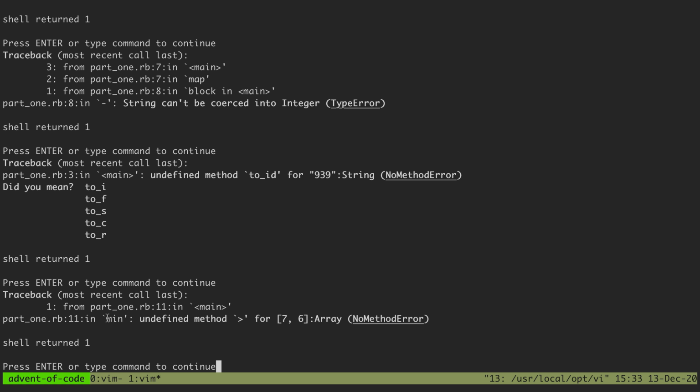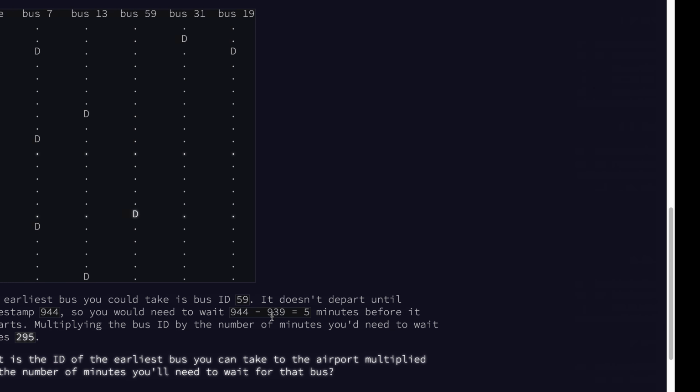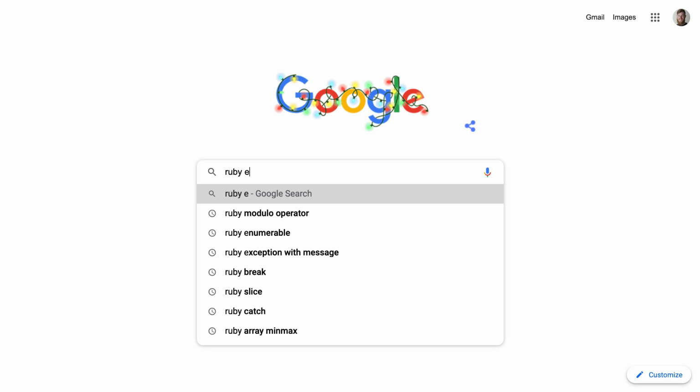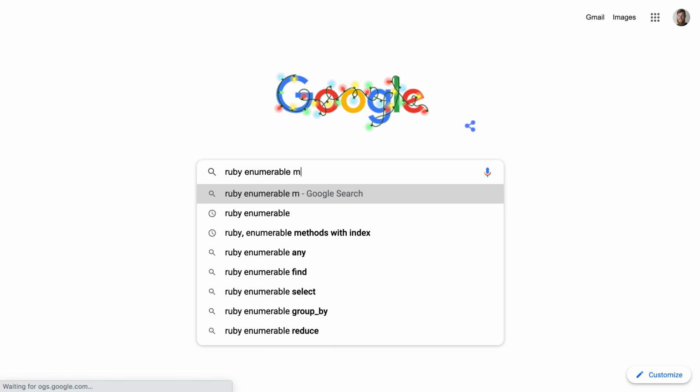Okay. And then min is an undefined method for an array. Huh. Maybe I can't call min with a block. I thought I could. Ruby enumerable min with block.